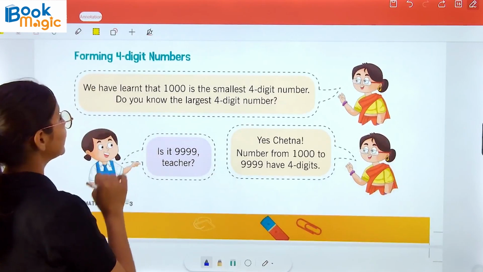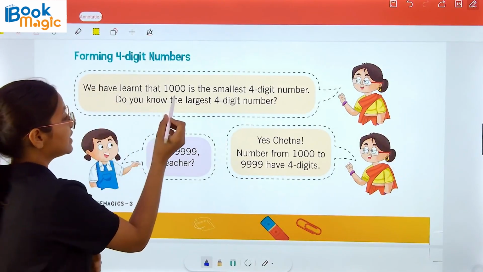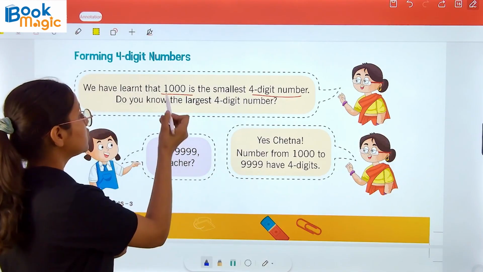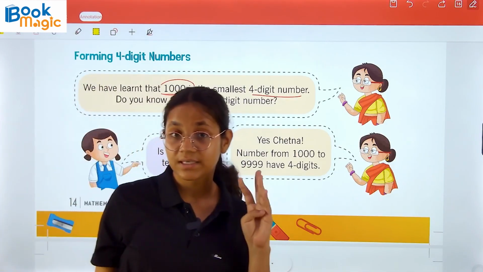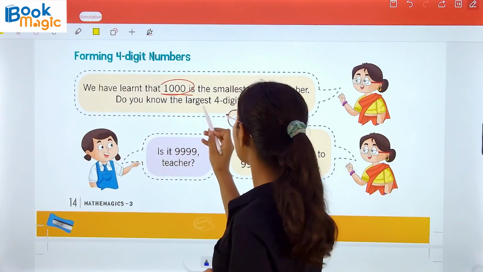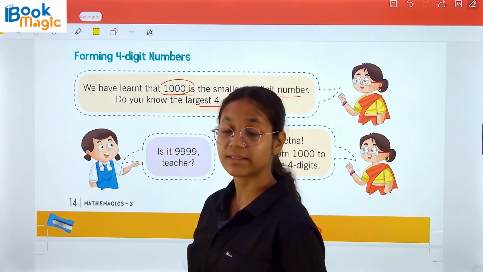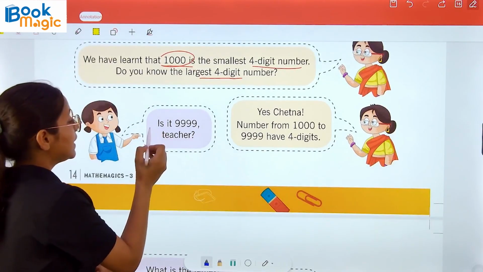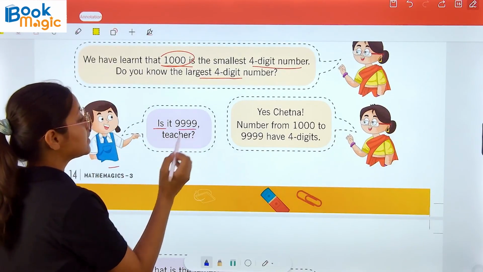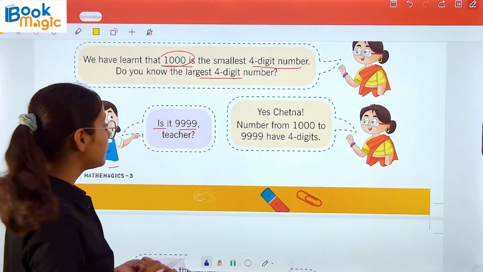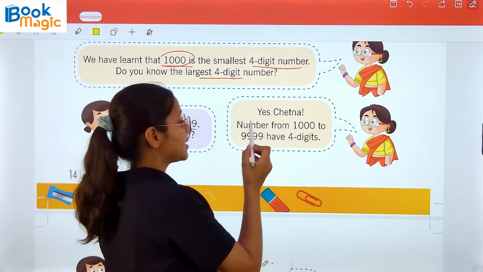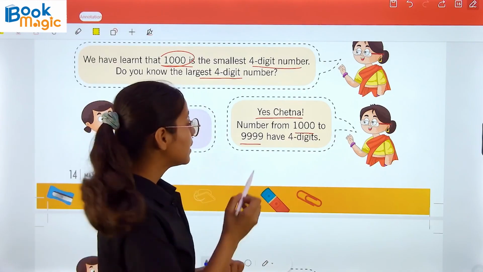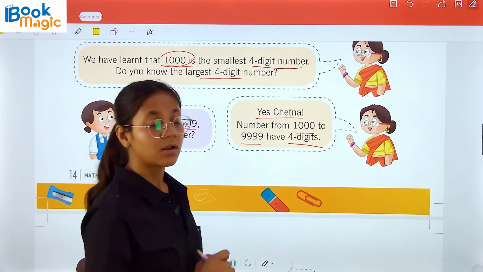Now, forming 4-digit numbers. We have learned that 1000 is the smallest 4-digit number. Do you know the largest 4-digit number? Student reply: is it 9999, ma'am? The teacher said yes, Chetna. Numbers from 1000 to 9999 have 4 digits.